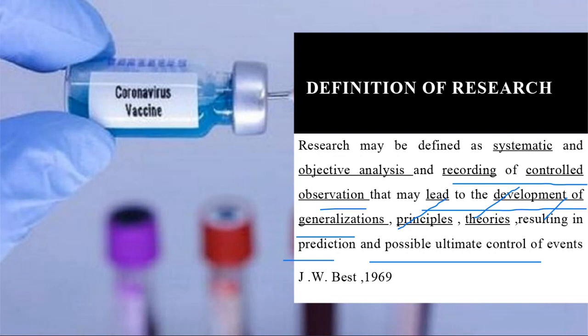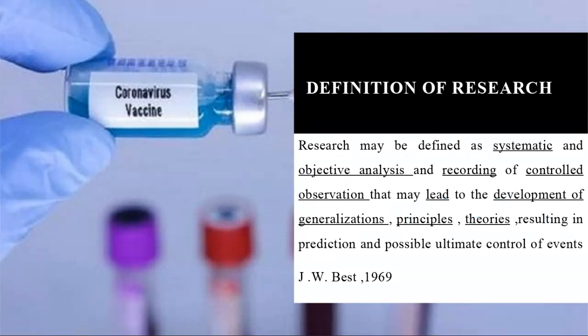And for the present scenario, we have an example, that is coronavirus. For the coronavirus, we have corona vaccines, and we developed these vaccines with the help of research. We had a question in our mind: how to prevent the coronavirus, and the answer is the corona vaccines. We didn't get the answers directly. We did the research in the lab, and it was done systematically, with objective analysis. That is, the scientist who did this research, and it was recorded in controlled observation.